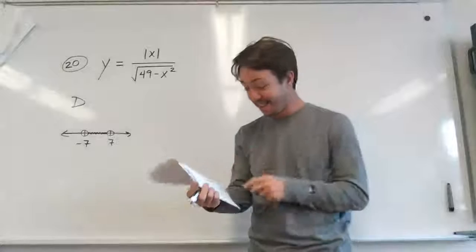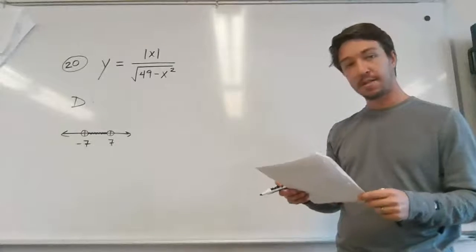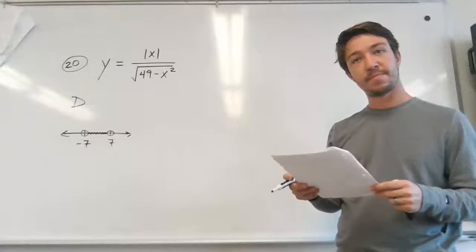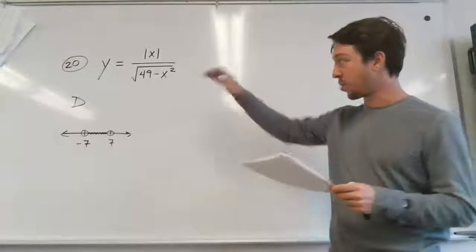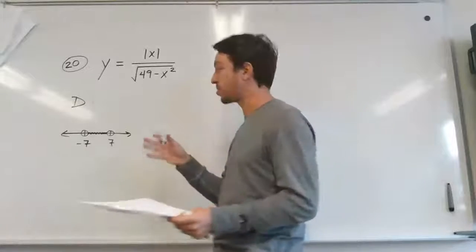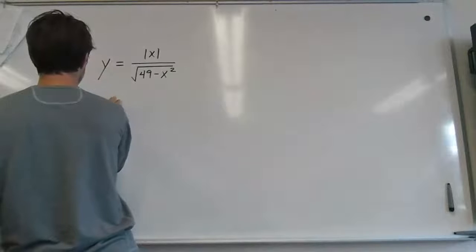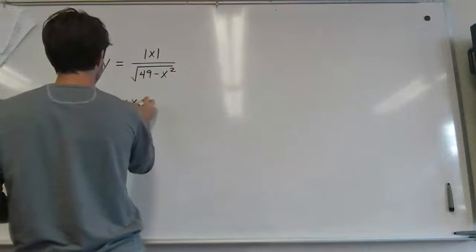Both of them have on the bottom a square root of a number minus x squared. So in terms of that, they're very similar and have very close domains. So anyway, the domain is from -7 to 7.